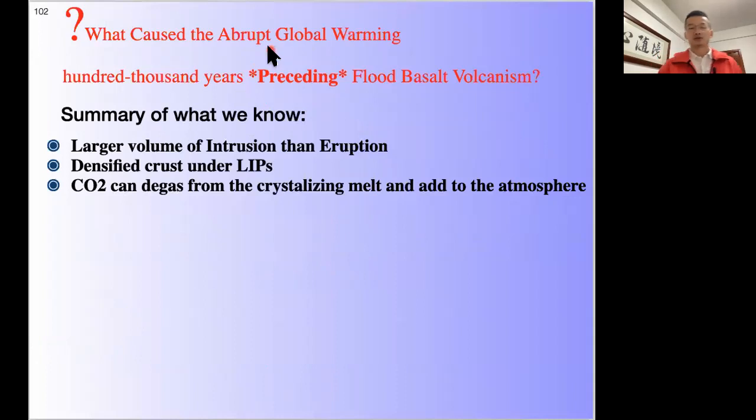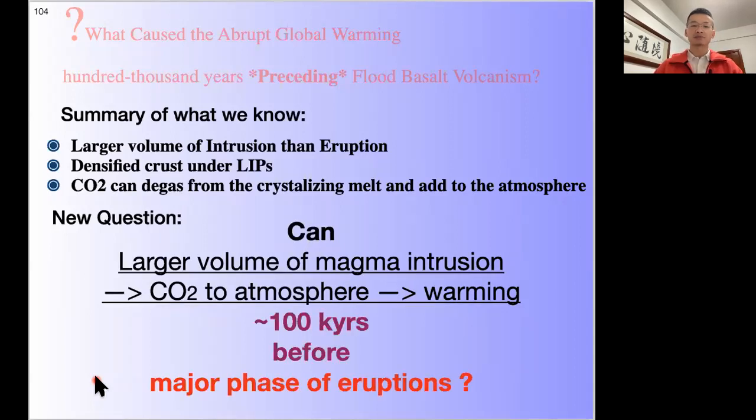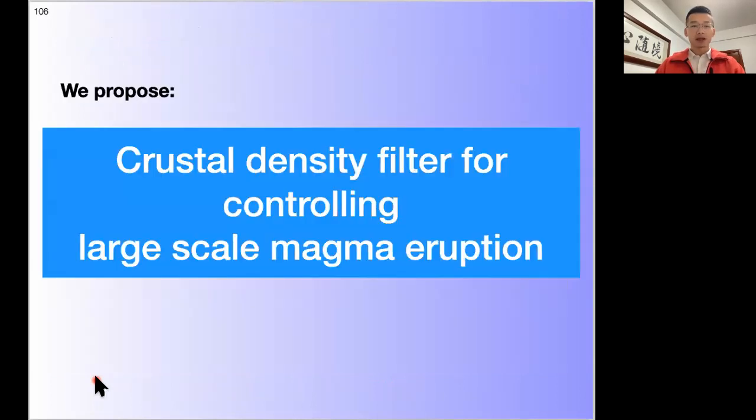Now, to address the initial question with all the observational constraints, we can translate that question into a new question. Is it possible to have a larger volume of magma intrusion that releases CO2 to the atmosphere and causes warming some 100,000 years prior to the major phase of eruption? To answer that question, we need to first answer what controls the timing of the main phase of flood basalt eruptions. And we propose a crustal density filter for controlling large-scale magma eruption.